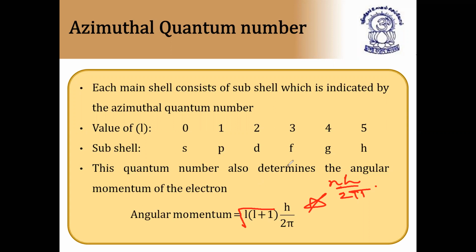So angular momentum of an electron in s orbital, applying the formula, root of L into L plus 1 into h by 2 pi. For s orbital, L value is equal to 0. So root of 0 into 0 plus 1 into h by 2 pi. So it is equal to h by 2 pi. In this way you will get it. I hope it is clear now.